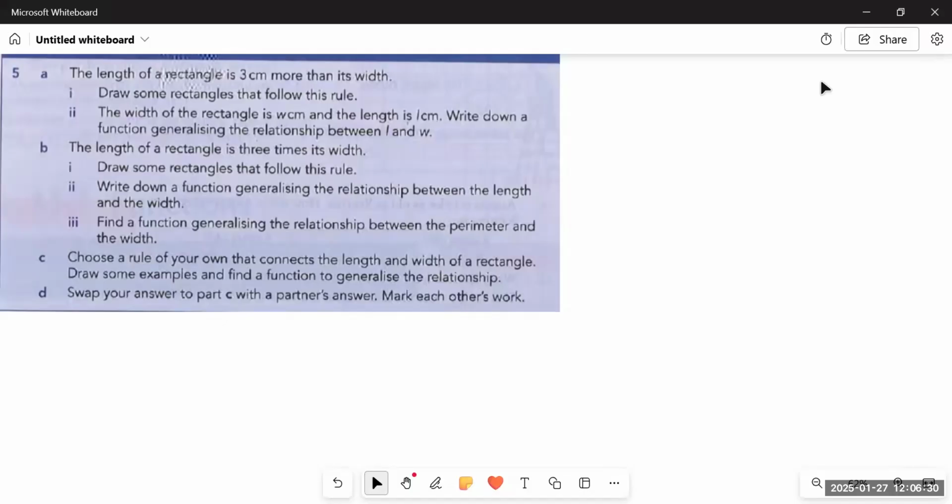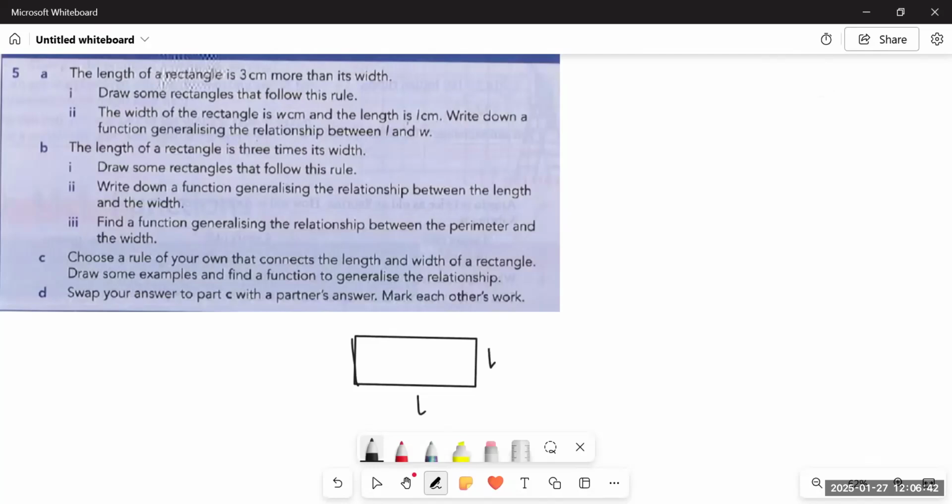Next, we have question number 5. The length of a rectangle is 3 centimeters more than its width. We know that in a rectangle, there are two dimensions, right? What are the two dimensions? Its length and its breadth. Suppose the length of the rectangle is L. It is 3 centimeters more than its width. Suppose the width is W. So whatever is the width, we will add 3 to it. 3 centimeters more means 3 plus width, which is equal to the length of the rectangle, L. This is how you transform your statement into an equation.